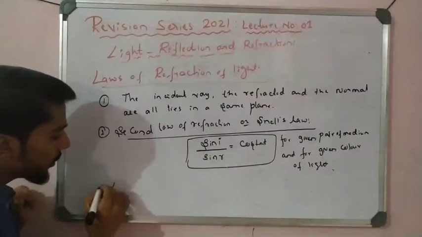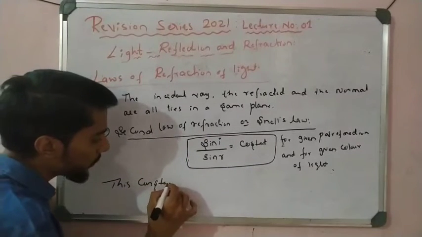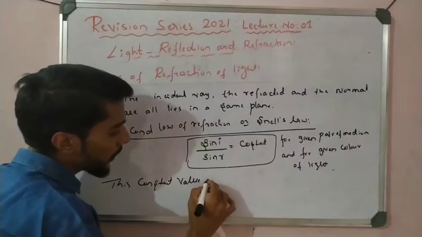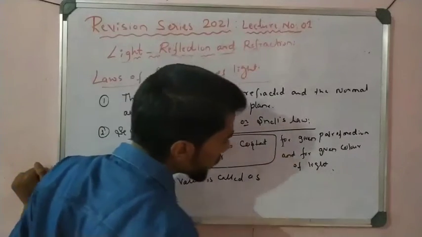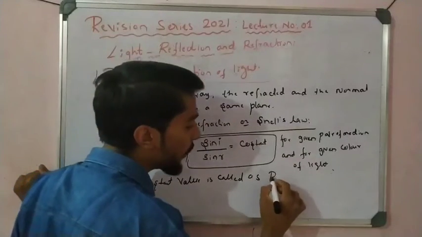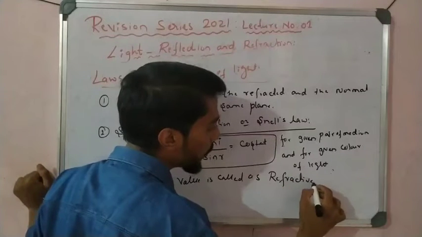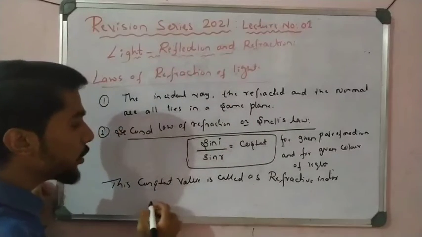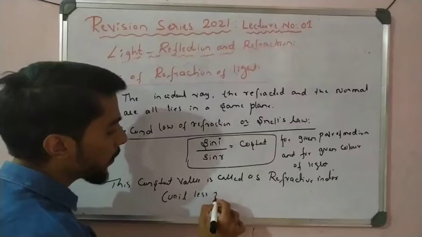This constant value is called the refractive index. Very important. Refractive index is a dimensionless, unitless quantity.